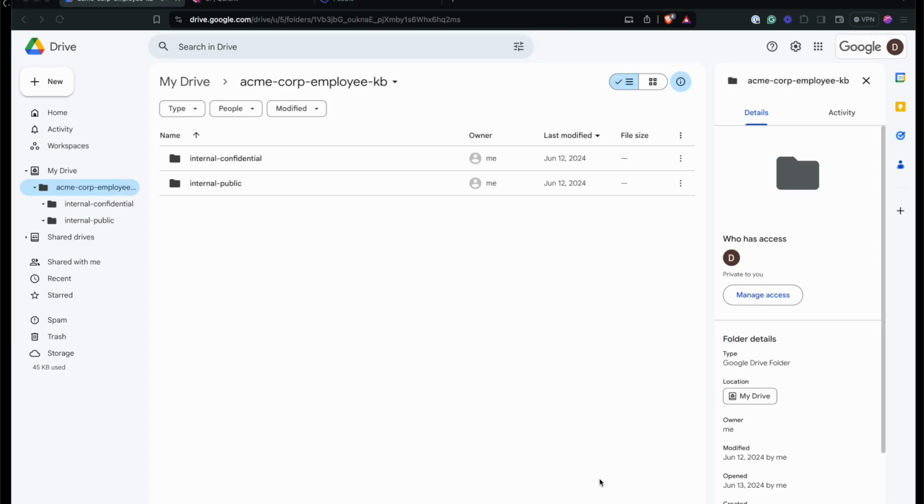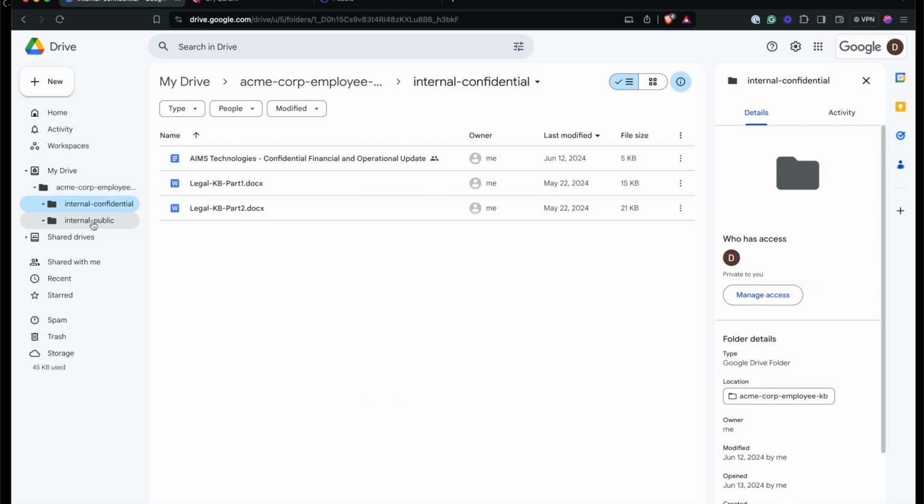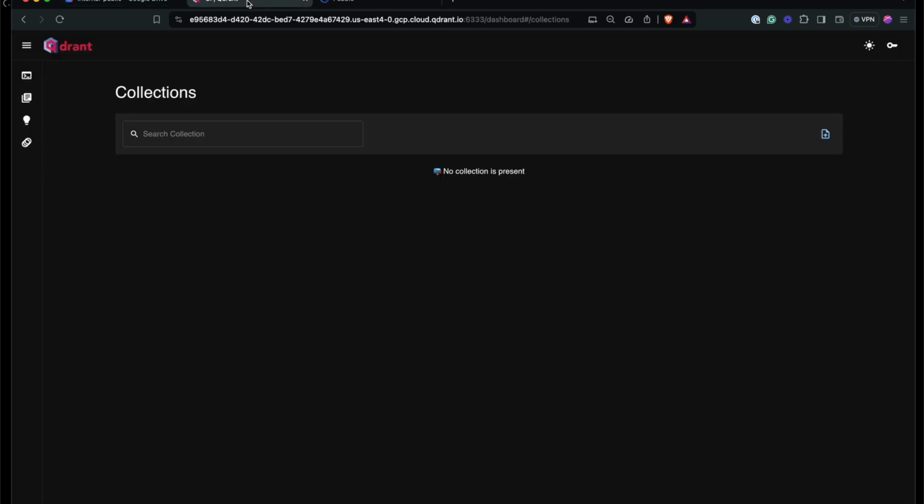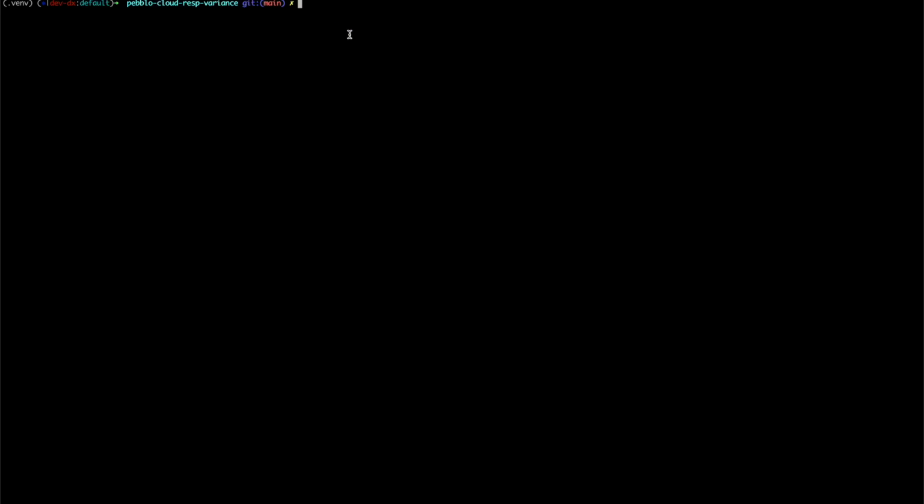As usual, we start with data. Here we have a Google Drive with different documents intended for different types of users. There are some internal confidential documents, and there are some internal, potentially publicly available but still accessible only for the internal employees, types of documents that are there. And we're going to now load this into this Qdrant vector database. Let's start the ingestion.